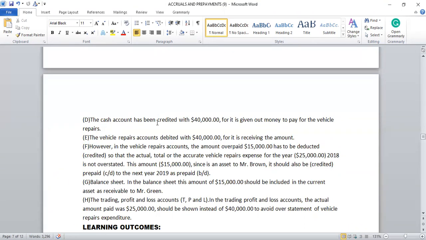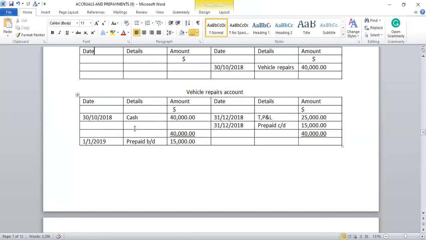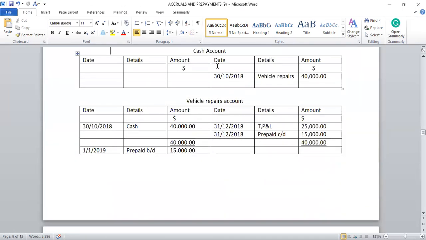The cash account has been credited with $40,000, for it is giving out money to pay for the vehicle repairs. As you see, the cash account giving out money is credited on the right-hand side of the T account: date 30th 10/2018, details vehicle repairs, $40,000 credited.